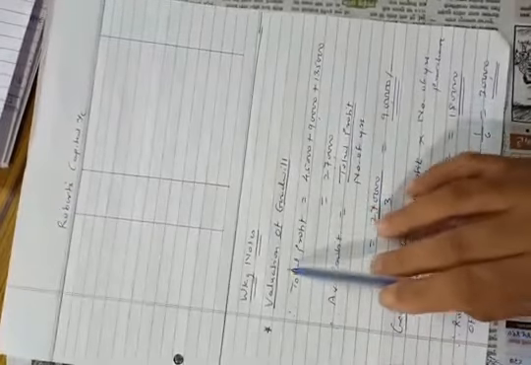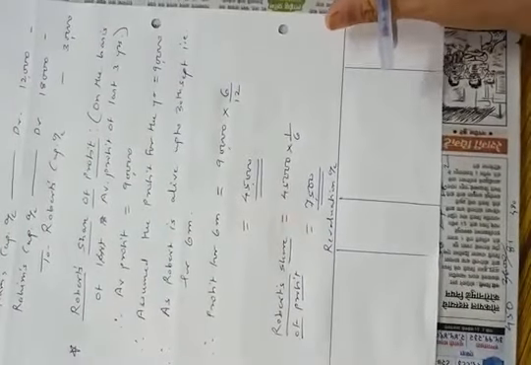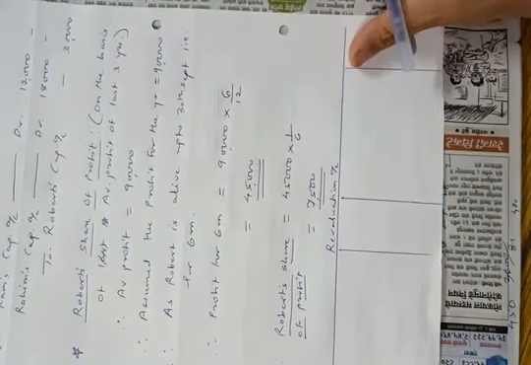So in working note, this was our first working note, valuation of goodwill. Then we have calculated Robert's share of profit, and now we have to prepare the third working note, that is, we have to prepare revaluation account for calculating revaluation profit or loss. Third adjustment and fourth adjustment.